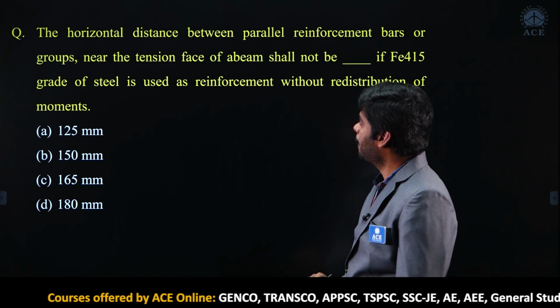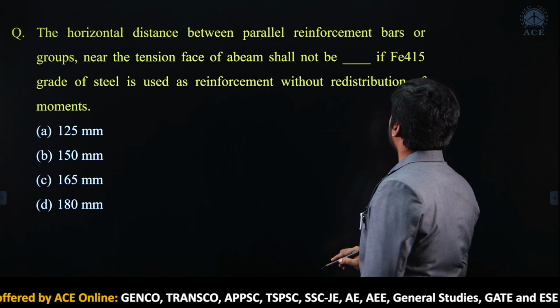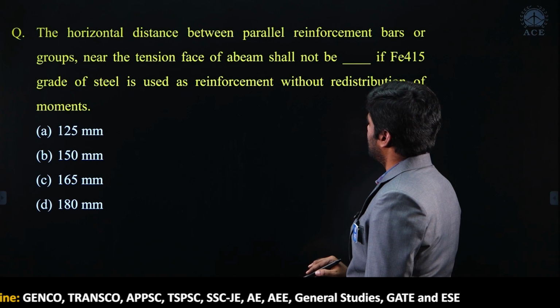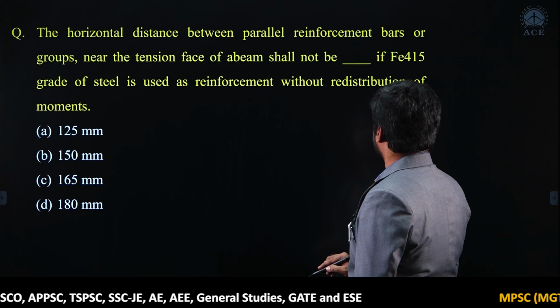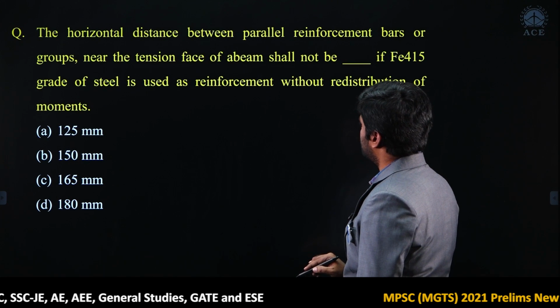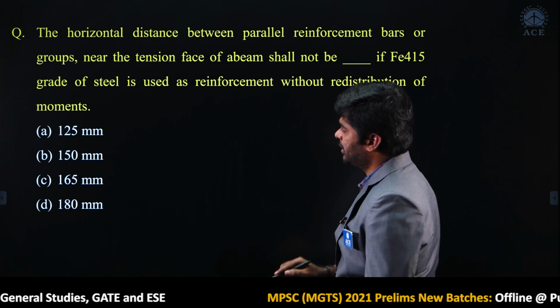Next question: the horizontal distance between parallel reinforcement bars or groups near the tension face of a beam shall not be dash, if Fe 415 grade of steel is used as reinforcement without redistribution of moments.